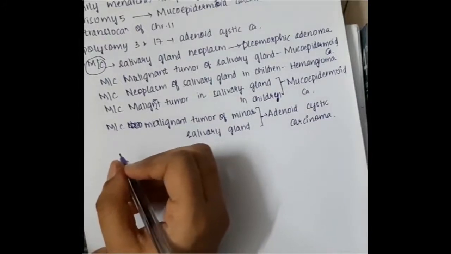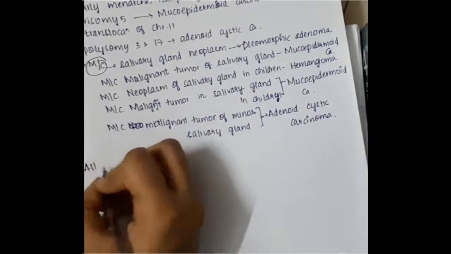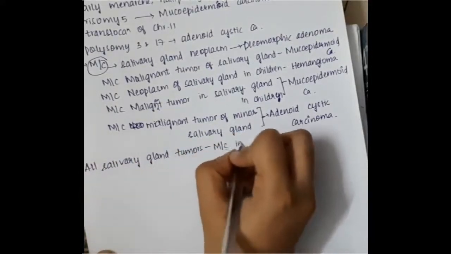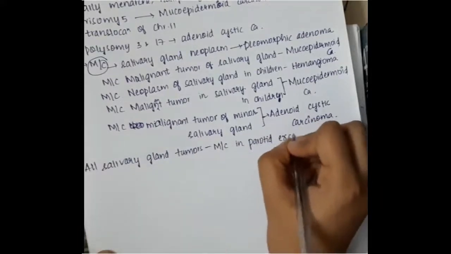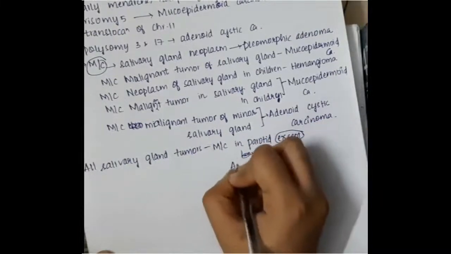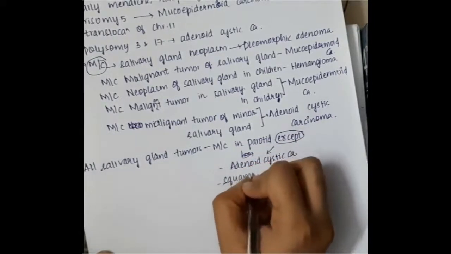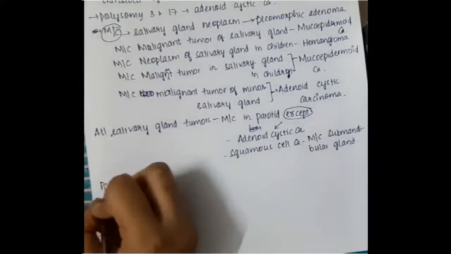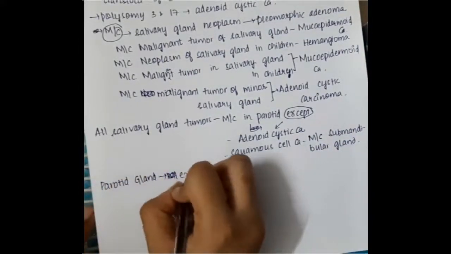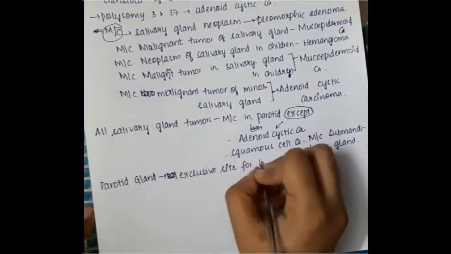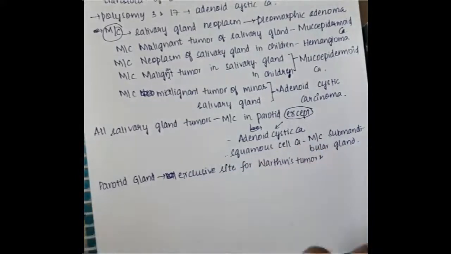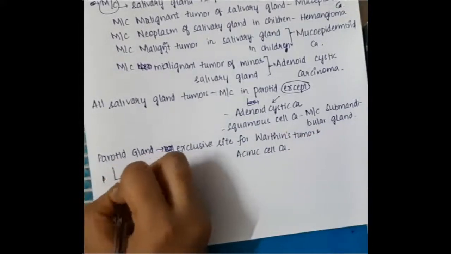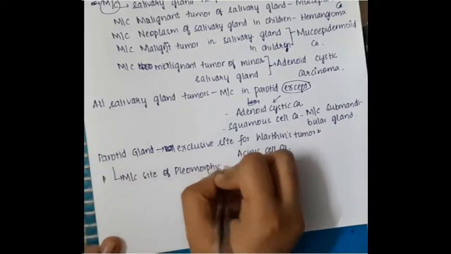All salivary gland tumors are seen in the parotid gland, except adenoid cystic carcinoma and squamous cell carcinoma. Squamous cell carcinoma is most commonly seen in the submandibular gland. The parotid gland is an exclusive site for Warthin's tumor and acinic cell carcinoma.